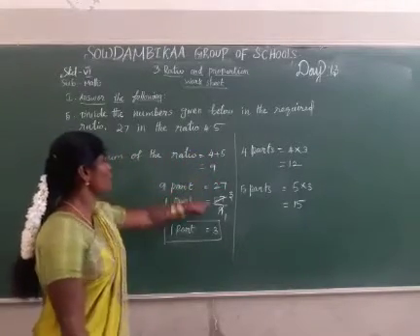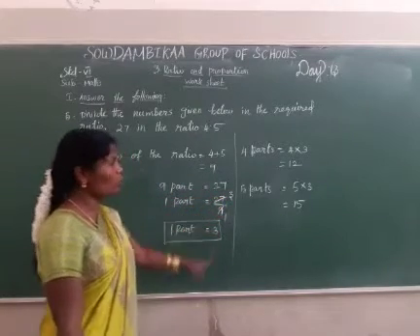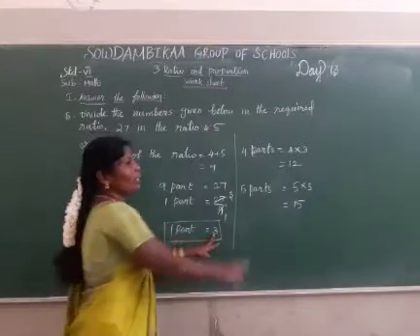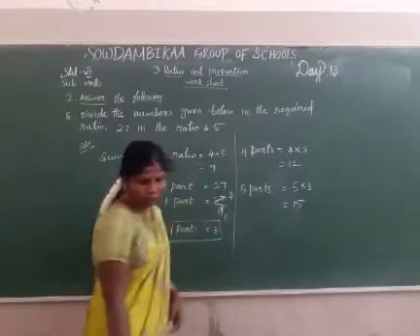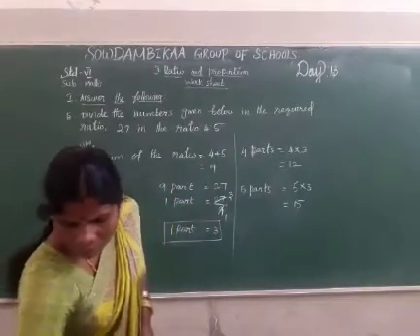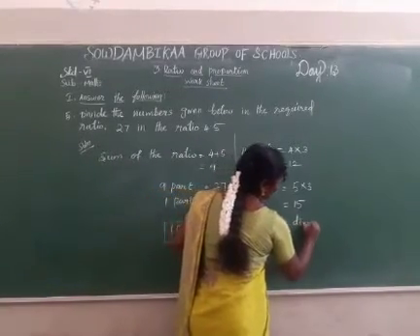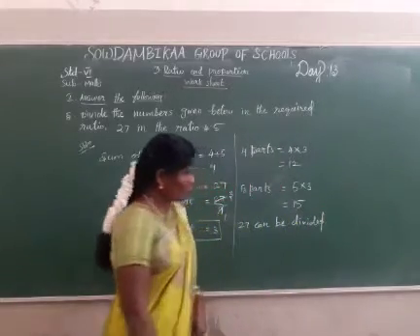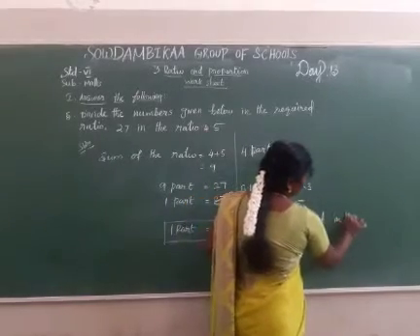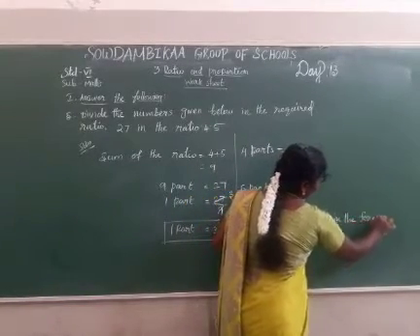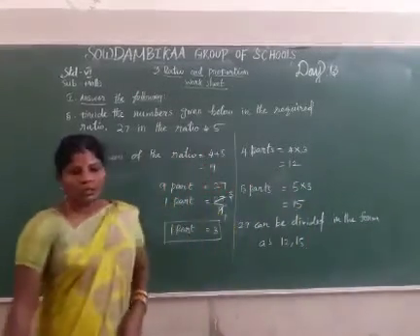Sum of the ratio 4 plus 5 is 9. 9 parts is 27. Now 1 part is equal to 27 divided by 9. 1 9 is 9, 3 9s are 27. So 1 part is equal to 3. Now find the 4 parts: 4 3s are 12. Next 5 3s are 15. So 27 can be divided in the form of 12, 15. Okay, the worksheet is over.